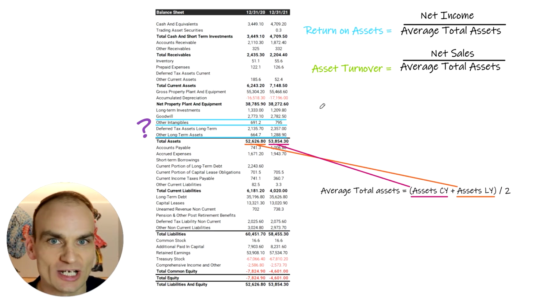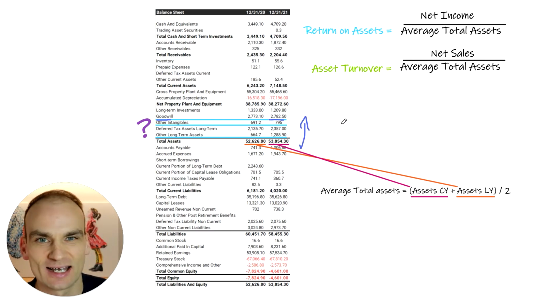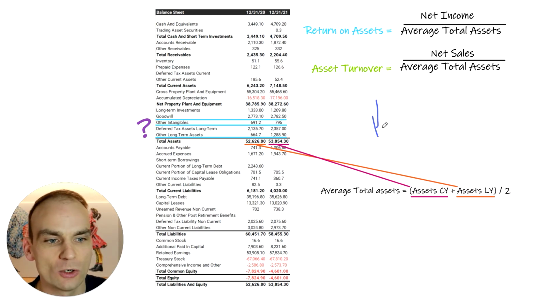So what are some of the challenges with this? We know that it's a profitability metric when we're looking at return on assets, and we know that it's more of an efficiency metric when we're looking at asset turnover, but what are some of the drawbacks? Well, we're looking at total assets without any consideration into what those assets are. And as we mentioned in the balance sheet update, there are some assets on the balance sheet that are a little bit erroneous. And in this case, we have goodwill. Goodwill at $2.7 billion might inflate the assets, and that might give us a sort of lower return on assets relative to what the true assets would be if they were to mark that goodwill down.